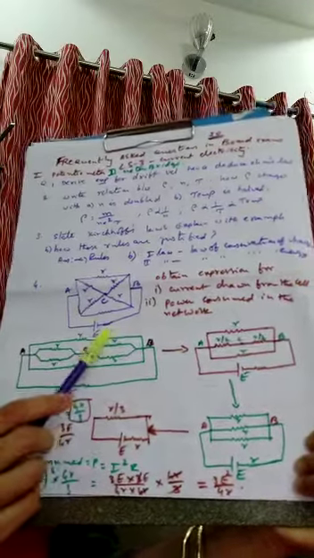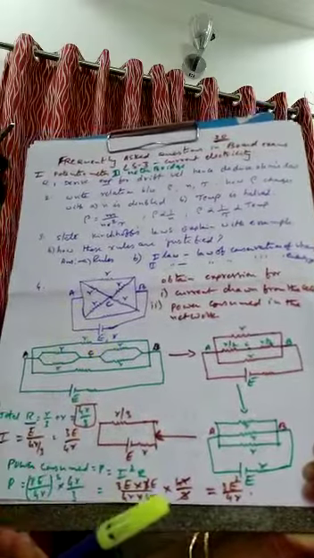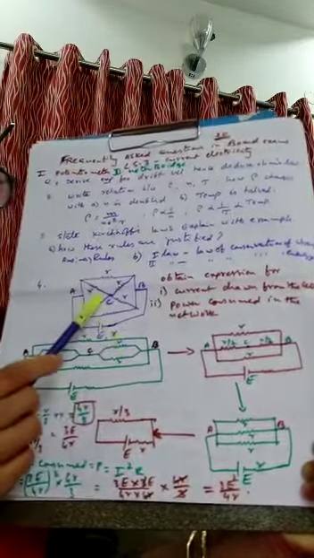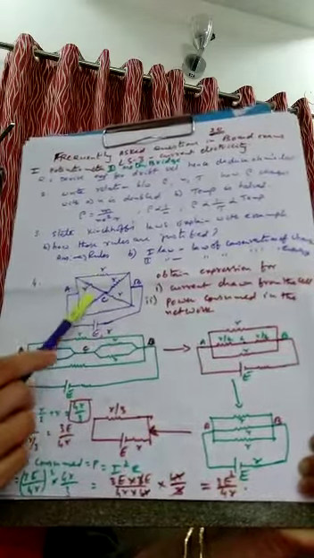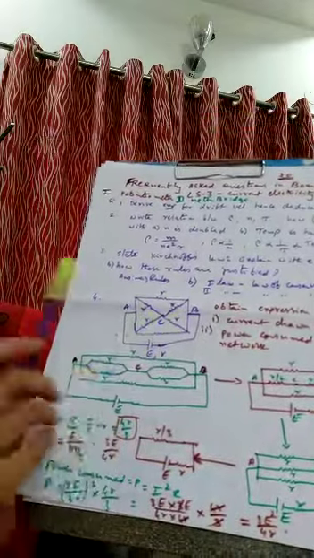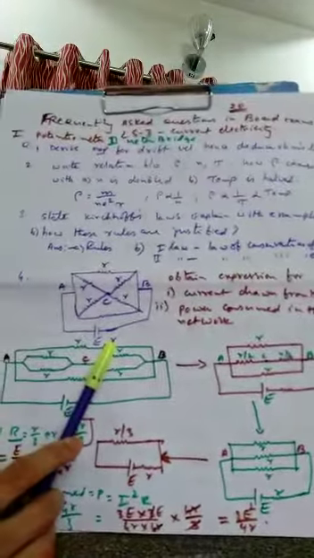It is a tricky question. The internal resistance value r is considered along with each resistor. How many are there? 1, 2, 3, 4, 5, 6 resistors plus the internal resistance here.